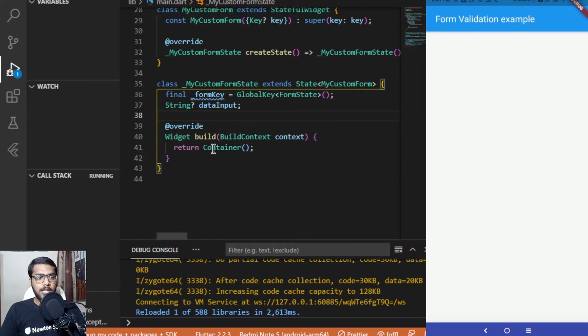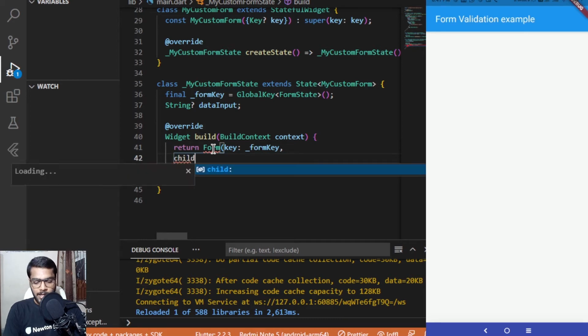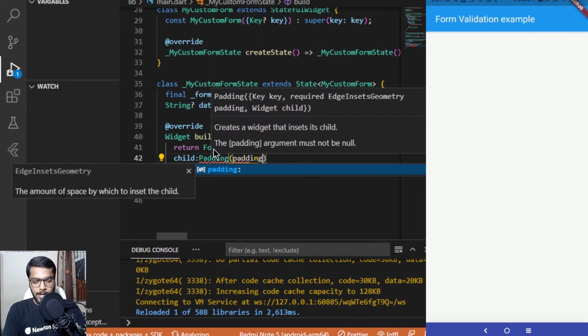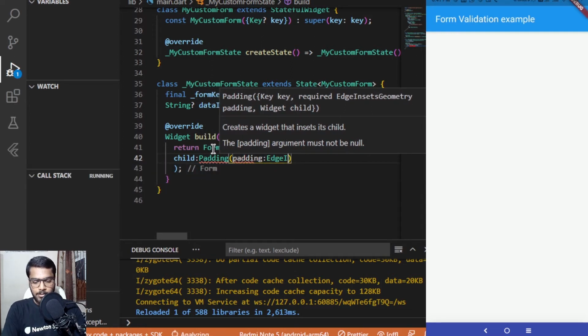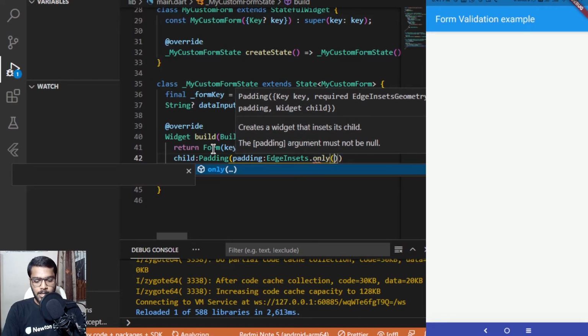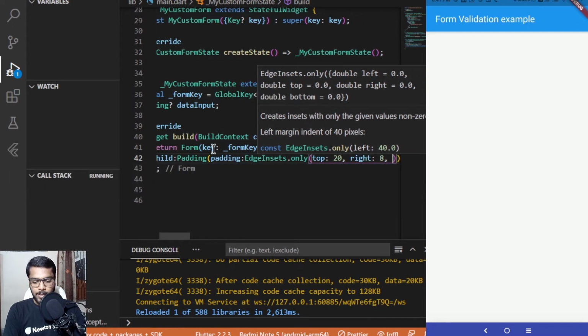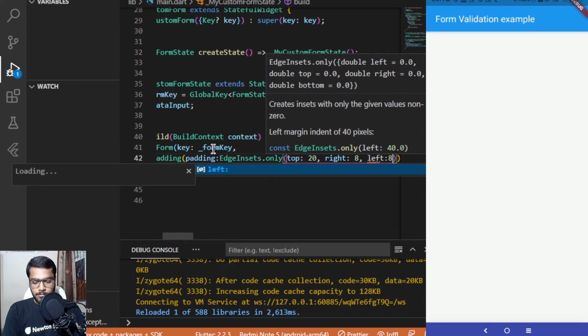Now let's move towards the return part inside this build. Here I'll be returning a form, and this form takes a key, for which we have created the underscore form key above, and it also takes a child. For the child I can pass a padding, and for the padding I can add EdgeInsets.only, and I want a padding of top with the value of 20, from right with the value of 8, and from left with the value of 8 as well.